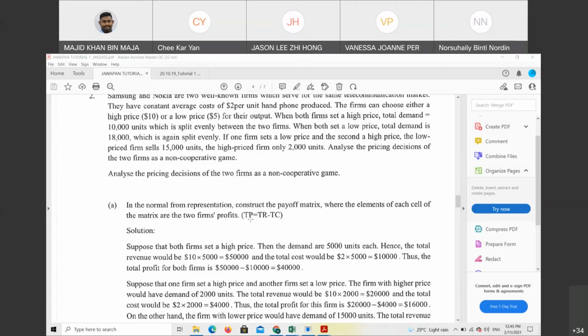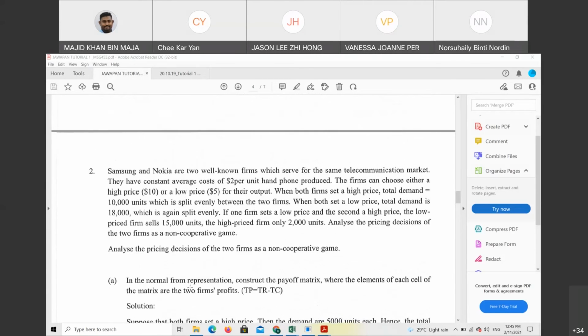It means the total profit is equivalent to total revenue minus total cost. I'll give all of you around 5 minutes. Try to do it first. I'll call someone.